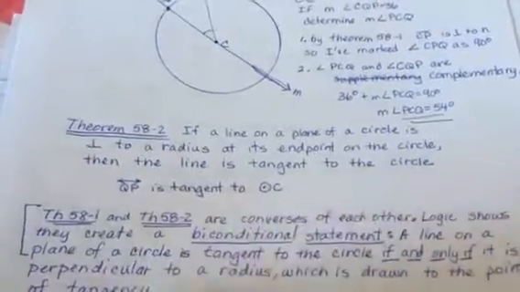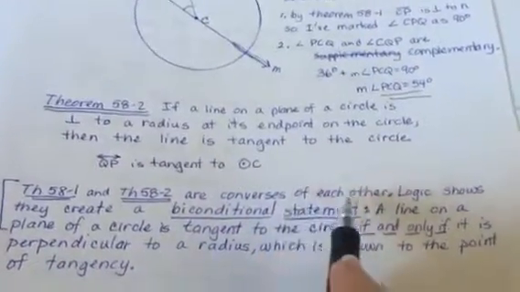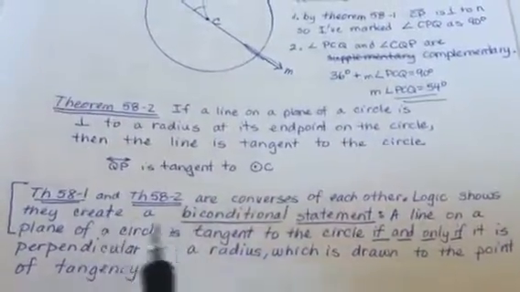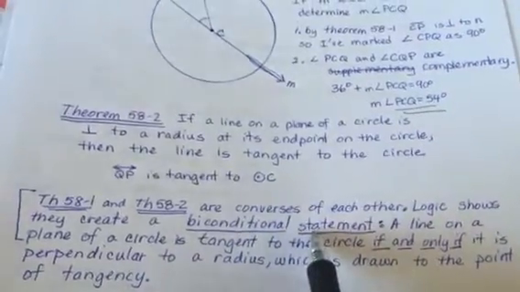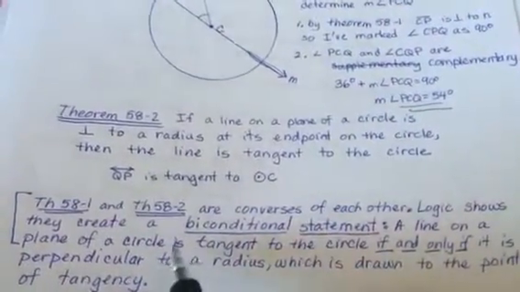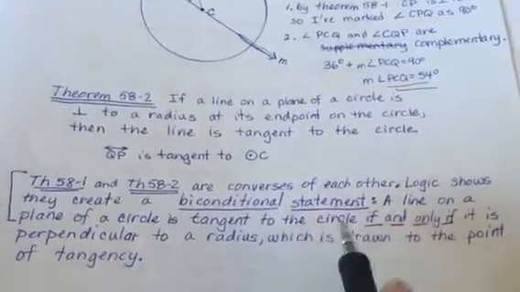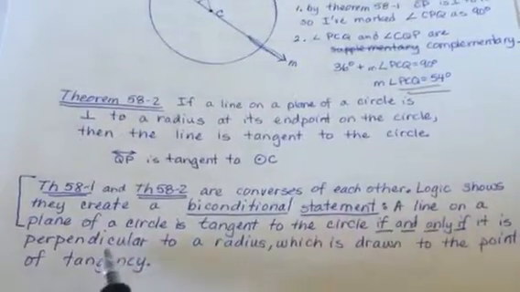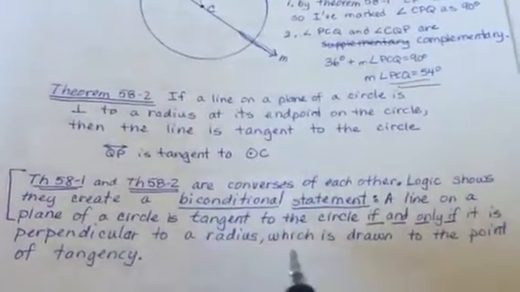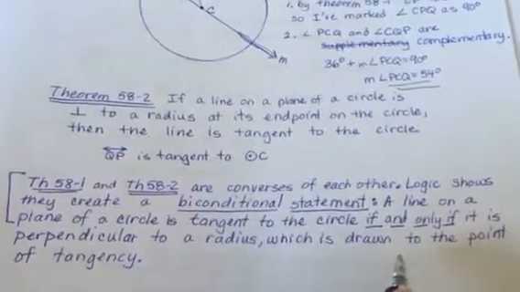We're going to combine this and say they are converses of each other. Logic shows that they create a biconditional statement. A line in the plane of a circle is tangent to the circle if and only if it is perpendicular to a radius which is drawn to that point of tangency.